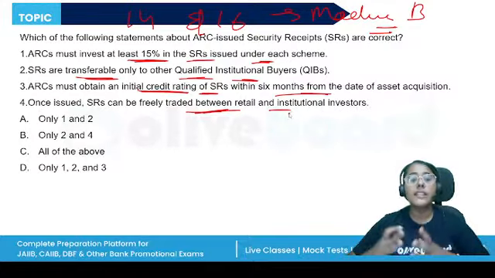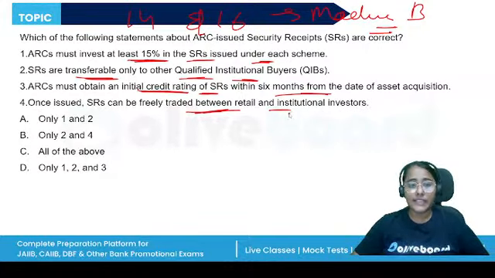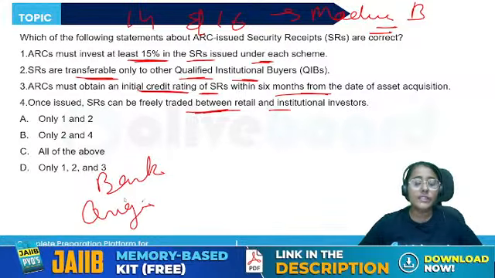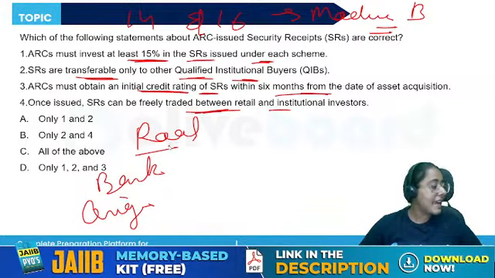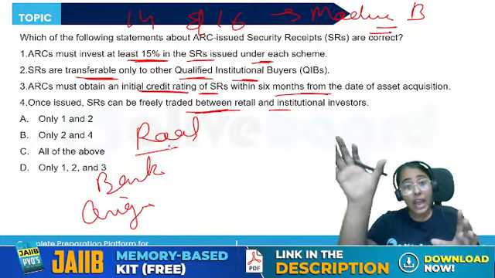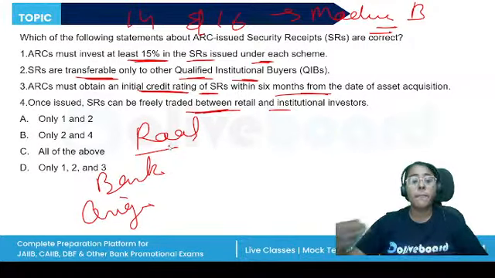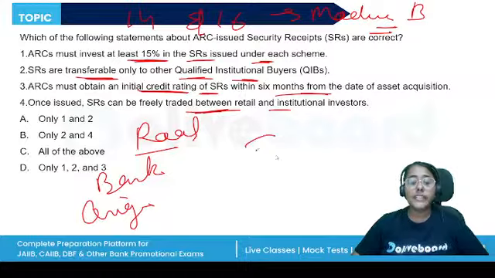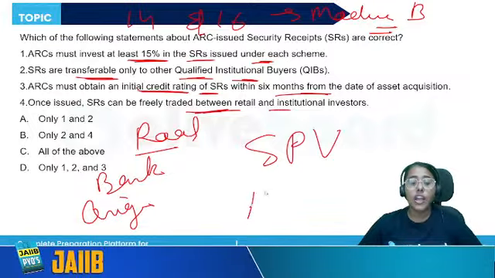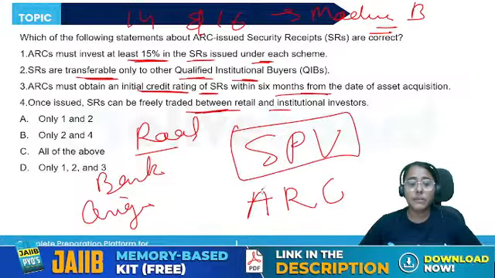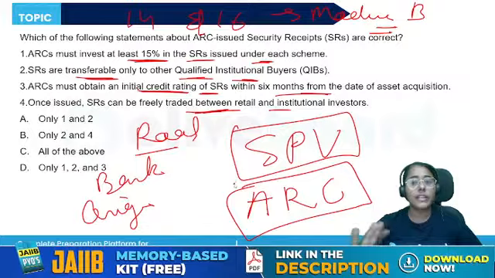So, what happens under the SARFAESI Act or securitization? We have the originator, who is the bank, who is the creditor. They will create a pool of assets. Now, this pool of assets can be NPAs or standard assets separately. Either all NPAs or all standard assets, they cannot mix them together. They will transfer this pool of assets to the special purpose vehicle or the ARC. If they are standard assets, we call it the special purpose vehicle. If they're NPAs, we call it ARC.